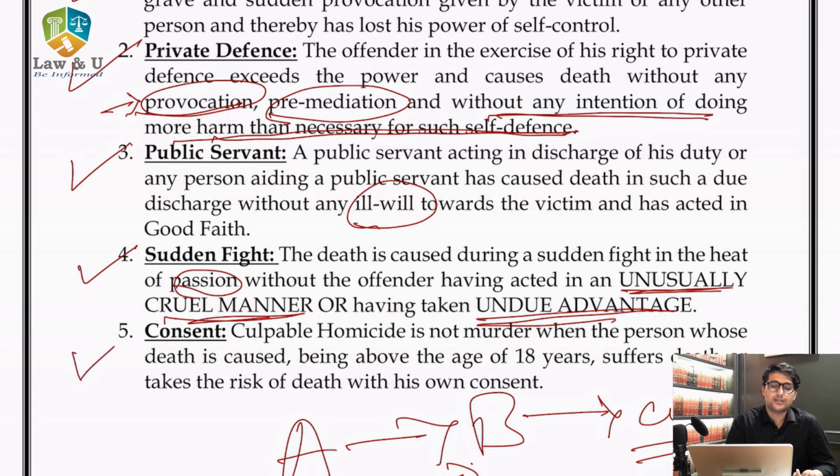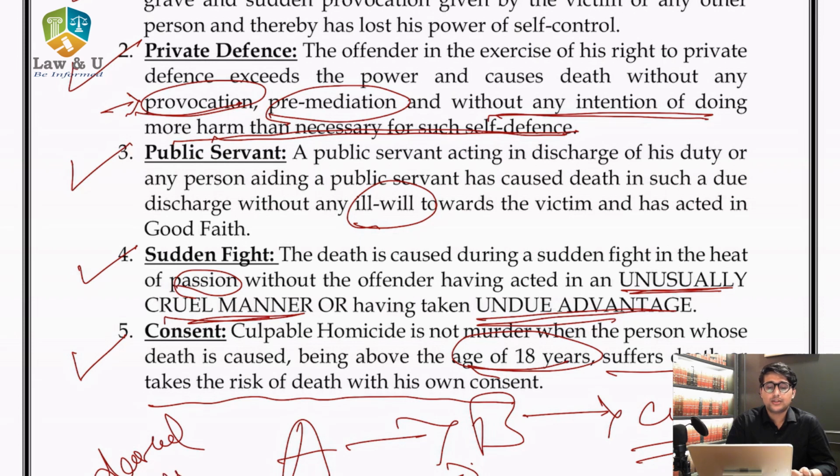Now thereafter comes consent. Now consent, in consent, the culpable homicide is not murder when the person whose death is caused, being above the age of 18 years, suffers death or takes the risk of death with his own consent. Now in this situation, the age of the deceased should be more than 18 years and there should be free consent.